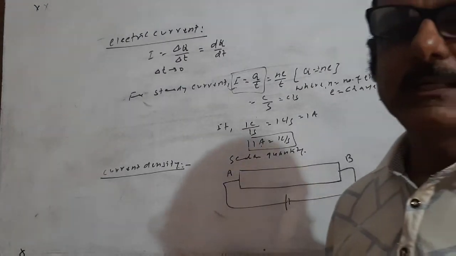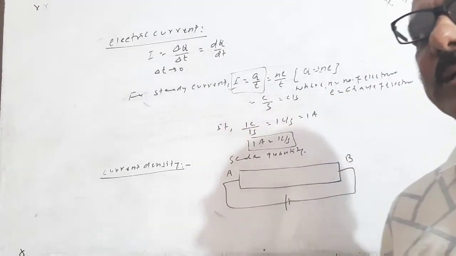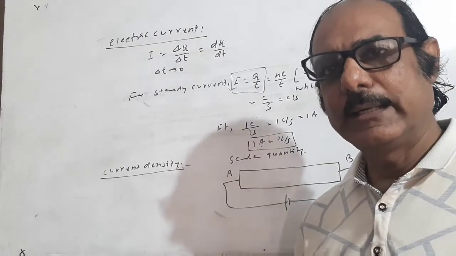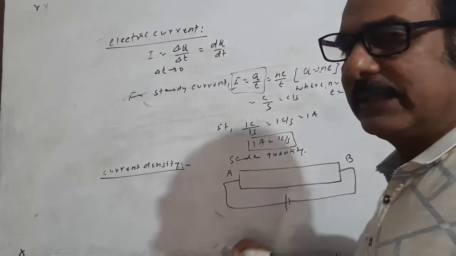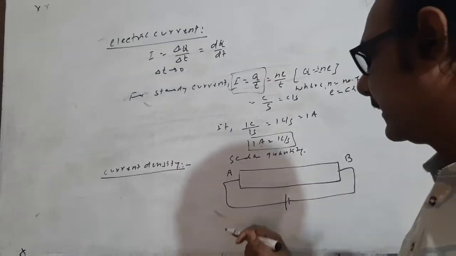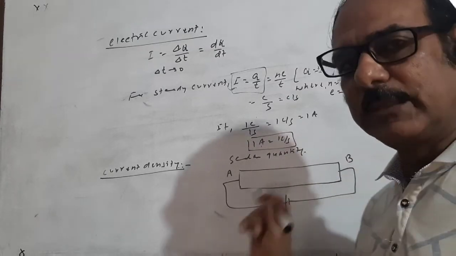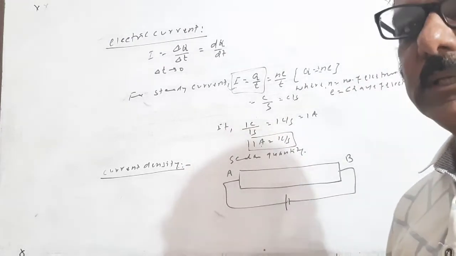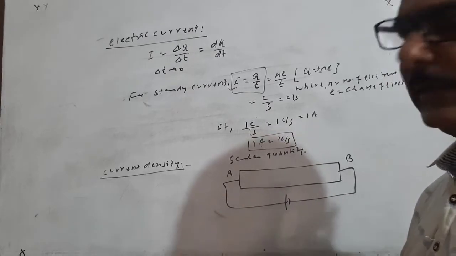So if no electric field or potential difference is maintained, the net average velocity of the motion of the electrons is taken as zero, and therefore there is no electric current when there is no application of an electric field. So it is very clear that to find the constitution of electric current through the conductor, through the metal, there must be the application of a potential difference, a source of EMF, or any source that maintains the electric field.